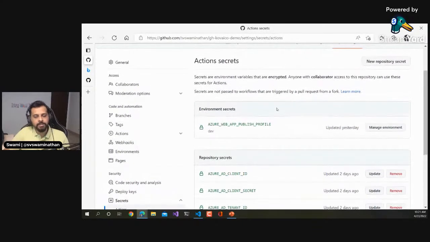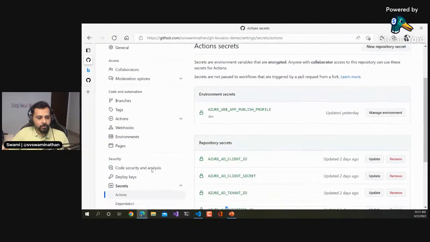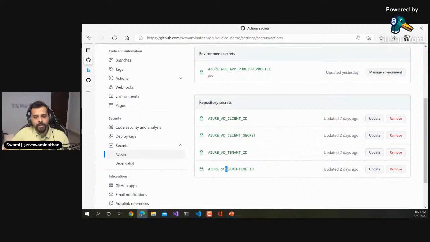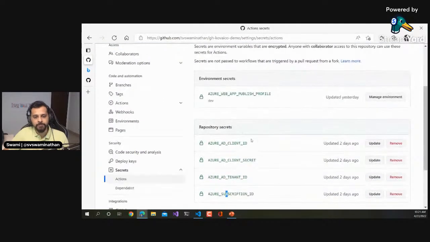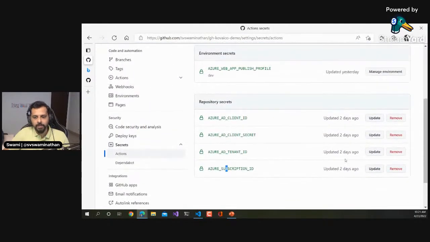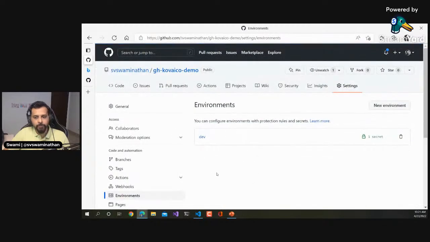So this is the built-in secret store which I talked about in the presentation. In any repository, you can go to that repository and set up secrets. What I have done is repository-specific secrets. But if you are using a GitHub organization, you can very well create these secrets at the organization level as well. When you create something at the organization level, all the repositories within that organization will automatically inherit these secrets. For this demo, I maintained it at the repository level. There are also environment-specific secrets, which maybe I'll touch upon later. There's a concept of environments, where you can define dev, prod, and so on, and then you can associate secrets to that specific environment. So that is the secret setting I did.